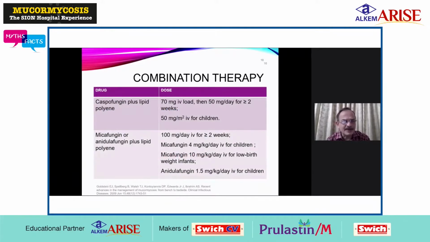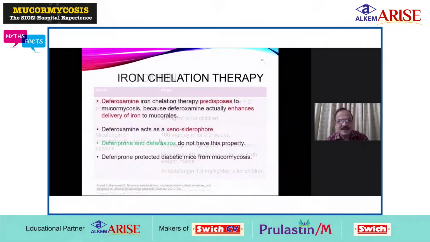So in combination therapy, caspofungin plus liposomal amphotericin B, caspofungin has to be given at a dose of 70 milligram IV load, then 50 milligram per day for more than 2 weeks. Whereas micafungin or anidulafungin can be given in a dose of 100 milligram per day IV for more than 2 weeks in a normal adult.